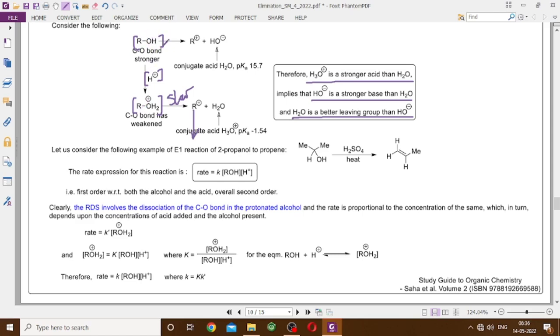This protonated alcohol's concentration is actually proportional to the concentration of ROH multiplied by the concentration of H plus. So if I substitute that in my rate equation, where rate is equal to some rate constant multiplied by the concentration of protonated alcohol, I will eventually end up with this equation.